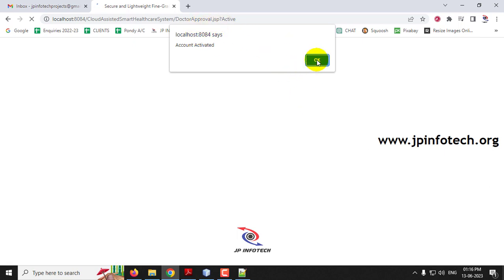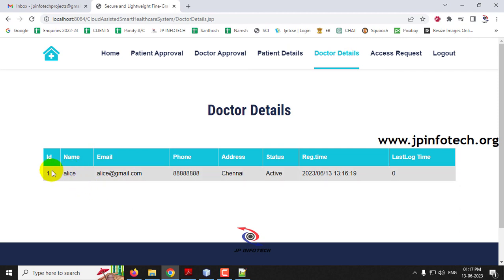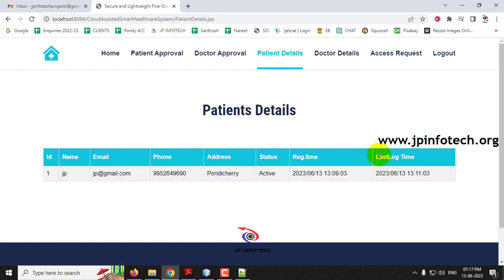So you can see the account activated message and click OK. And now if you go to the doctor details part, you can see the doctor details has been approved now, so it has been updated as active. And if you go to the patient details, earlier the last log time was 0. Now you can see which time the patient has last time logged in.